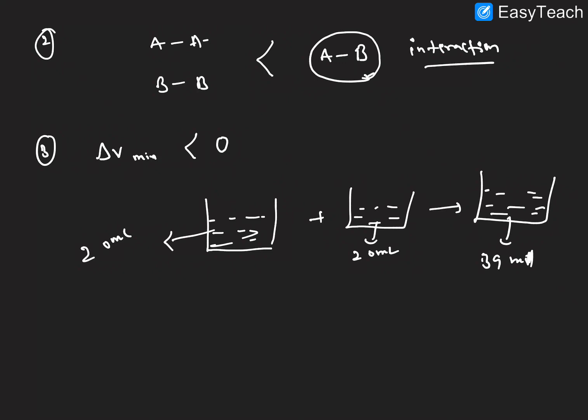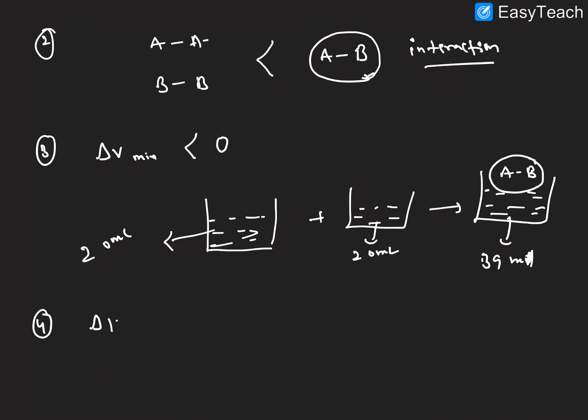So 1 ml decreases as compared to the initial, right? So this is due to the strong AB interaction, the volume decreases. I hope it is clear. In the same manner, in BB interactions, volume increases more than in positive deviation.